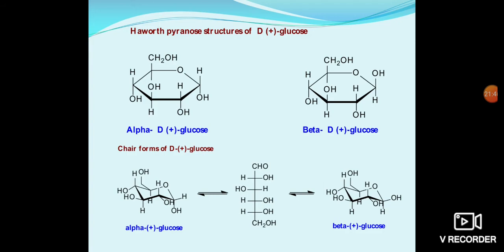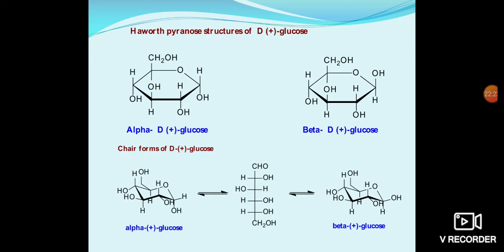These 6 atom cyclic structures are highly stable in chair conformation. Therefore, it is convenient to represent glucose cyclic structures in their chair conformation. If we examine the chair conformational structures carefully, we observe the OH group on the C1 carbon in the alpha position in alpha form, and in the beta position in beta form.